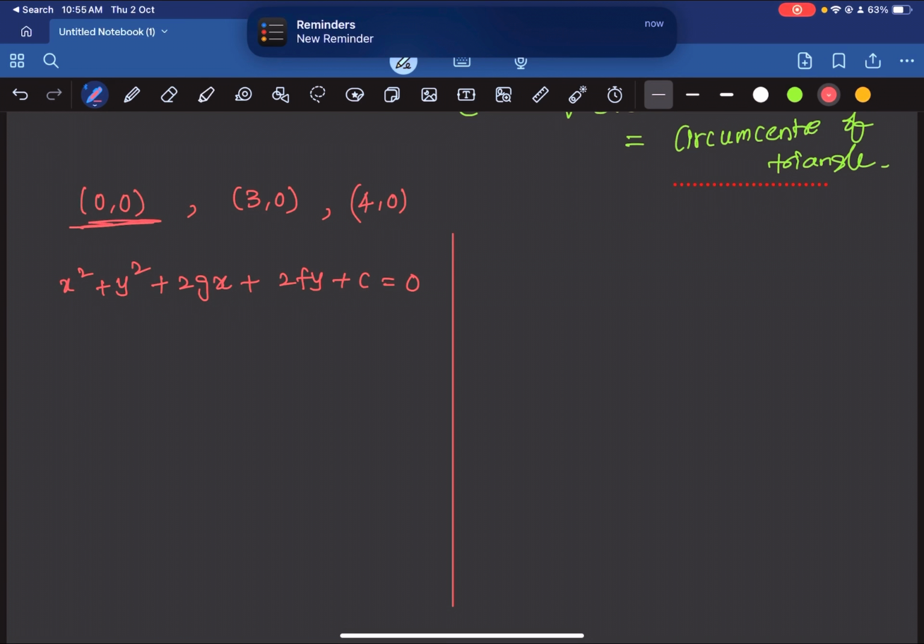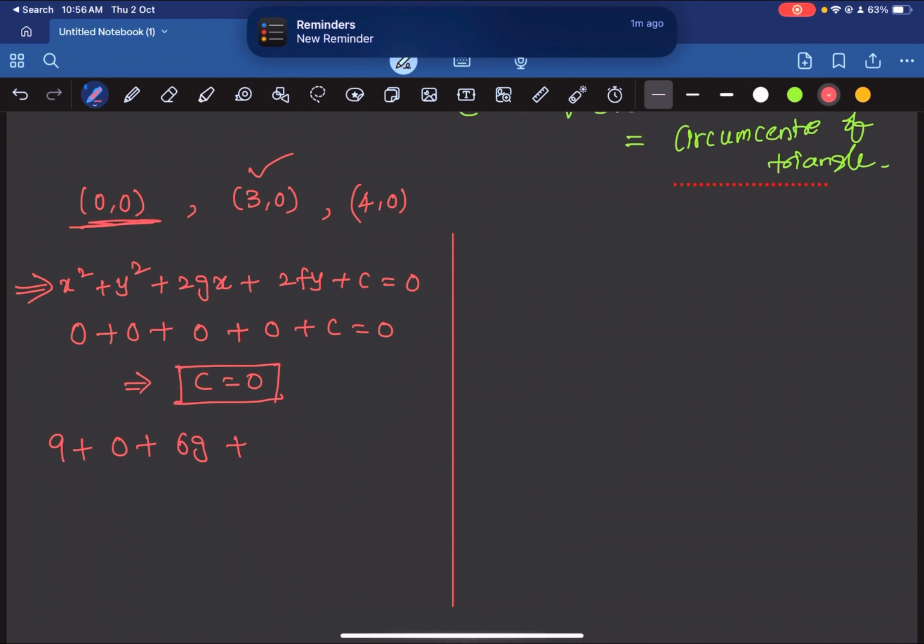So this point lies on this, so substitute. This will be 0, 0, 0, 0 plus c is equal to 0. So this implies c is equal to 0. Next, this also lies on this circle, so it will be 9 plus 0 plus 6g plus 0 plus c is equal to 0, and we know that c is 0, so put c is equal to 0 here.